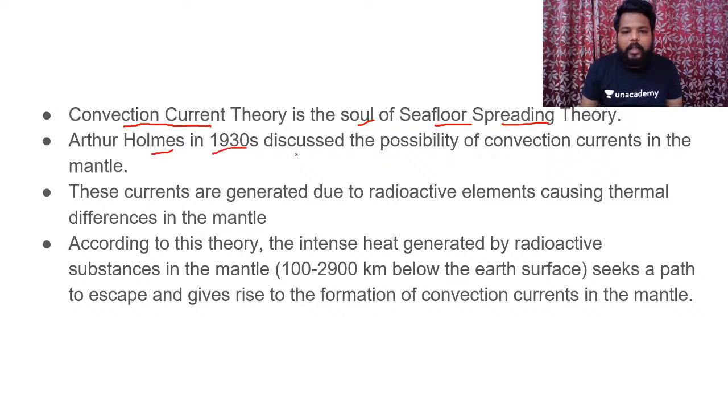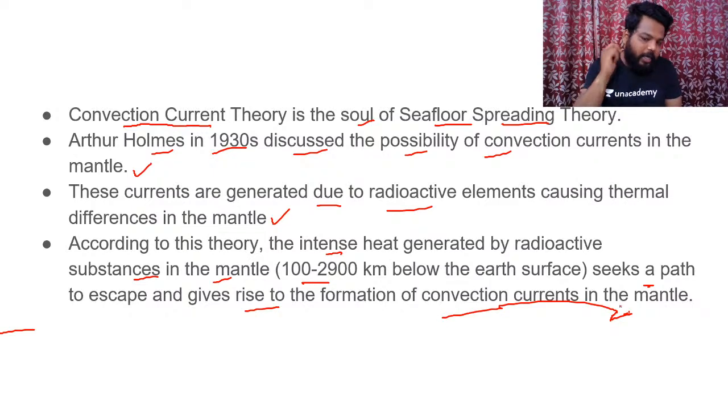Arthur Holmes in the 1930s discussed the possibility of convectional currents in the mantle, and these currents are generated due to radioactive elements causing thermal differences in the mantle. According to this theory, the intense heat generated by the radioactive substances in the mantle within a depth of 100 to 2900 kilometers below the Earth's surface seeks a path to escape and gives rise to the formation of convectional currents in the mantle. So please try to remember these particular statements.